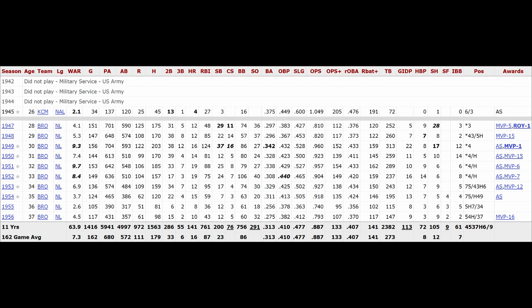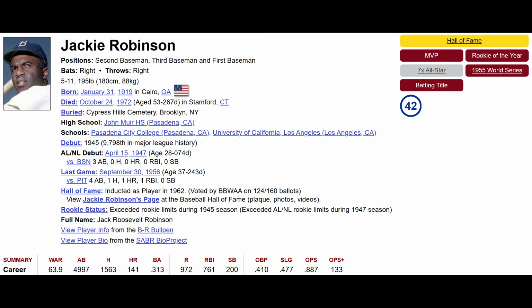4 is second base. And I think I saw 1 MVP award. I think it's Jackie Robinson. And indeed it is Jackie Robinson. We have the Kansas City Monarchs represented on here. We have did not play military service represented on here. And yep, MVP in 49, Rookie of the Year in 47. Could have gotten him earlier. Could have gotten him after 1 round, except for the fact that Roy Campanella was kind of similar-ish, so he scared me off. The existence of Roy Campanella made me wait until round 2. That's going to be 4 points.